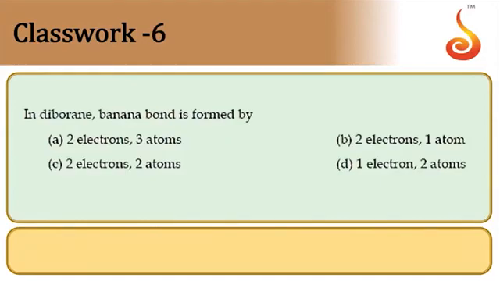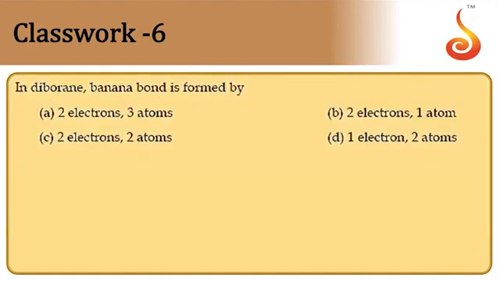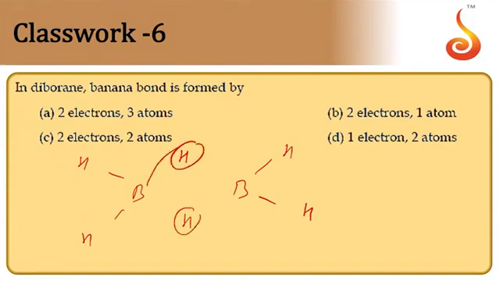Next one. In diborane, the banana bond is formed by, again, the structure of the diborane molecule. Here H, two normal bonds this side, two normal bonds this side, and these bonds we call banana bonds, because the hydrogen s orbital overlaps like this. So we call them banana bonds.